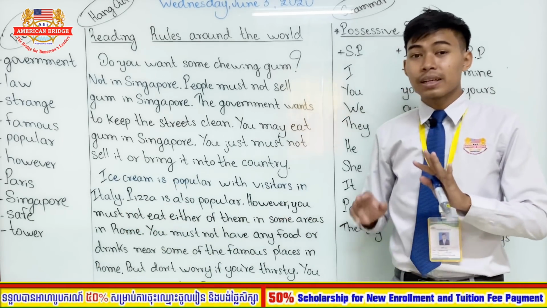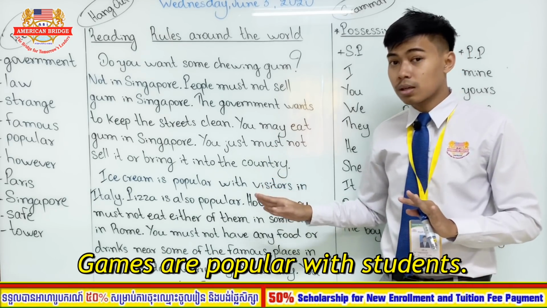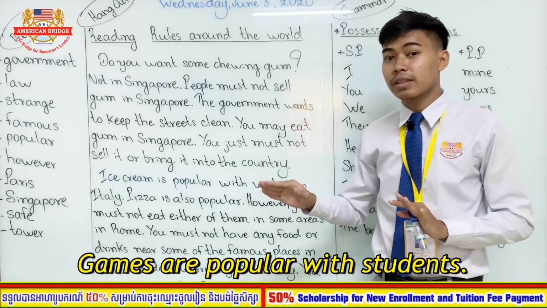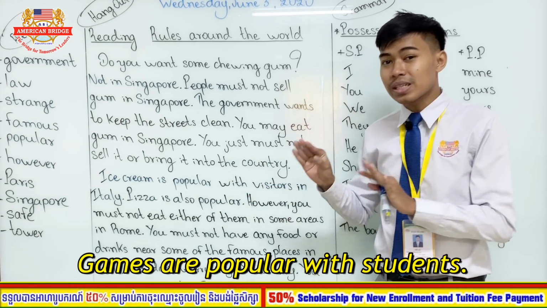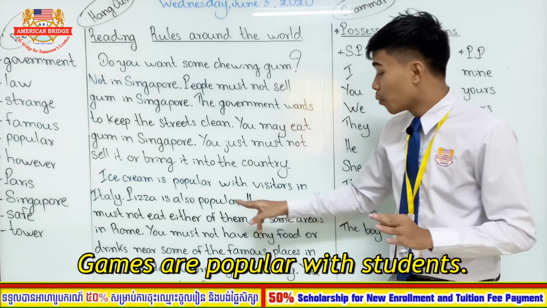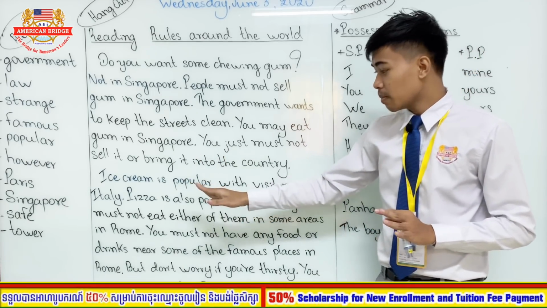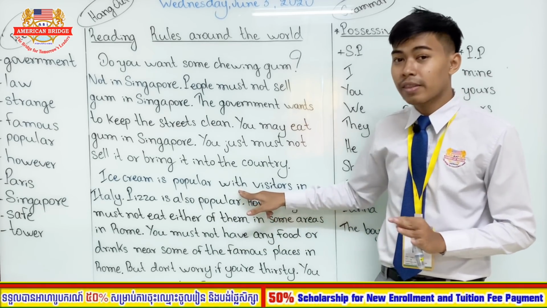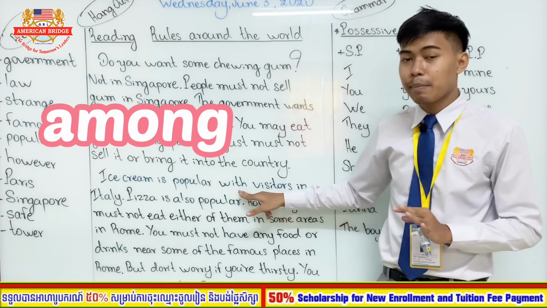For example, I say games are popular with students. It means that students like or love to play games a lot. Okay, with. So you can say ice cream is popular with visitors in Italy, or you can replace the word with with the word among. AMONG.